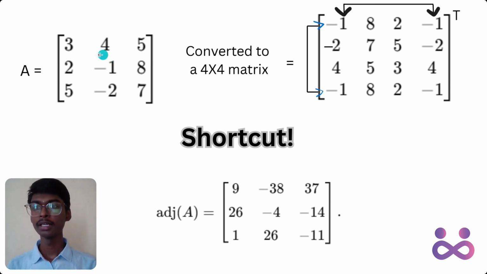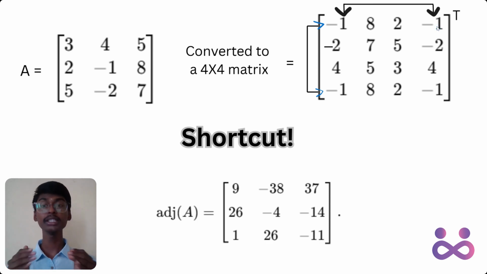I'll show you. Now we are going to take the middle element of the matrix. What is the middle element here? It's minus 1. I've written it in the 1 comma 1 position. Then we go to 1 comma 2. I write the element at 2 comma 3 of the 3 by 3 matrix. Minus 1, 8, 2, again minus 1. You can see here minus 1, 8, 2, minus 1.